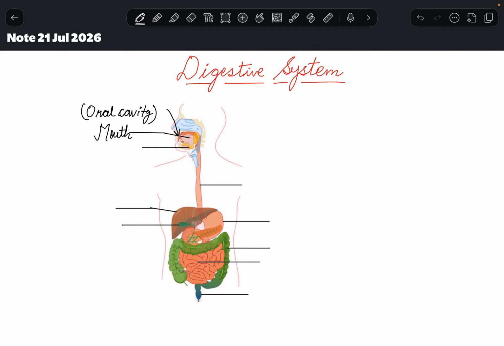right? Now, after taking our food into the oral cavity, what we do is we chew it, right? And we try to swallow it with the help of a gland. We call it salivary gland. You can see in this picture this yellow part, right? We call it salivary gland.